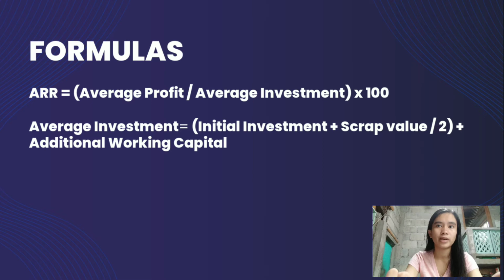If you add this, you will divide it by 2 and then add any given additional working capital, which sometimes the project is needing funds in between, wherein additional working capital will be given in the problem. So you can just add this and you will get the average investment.